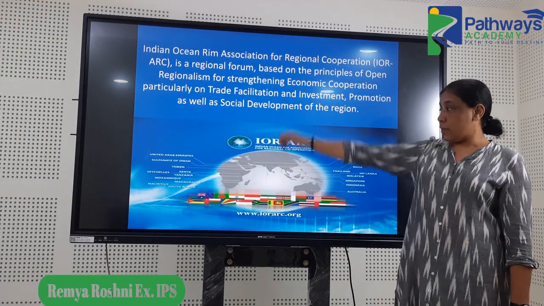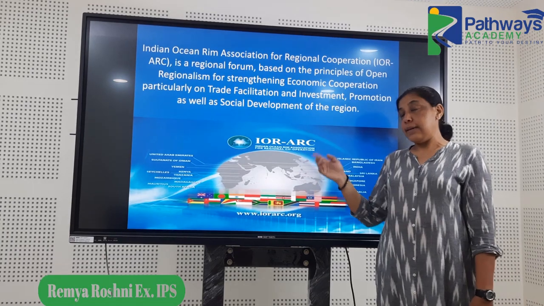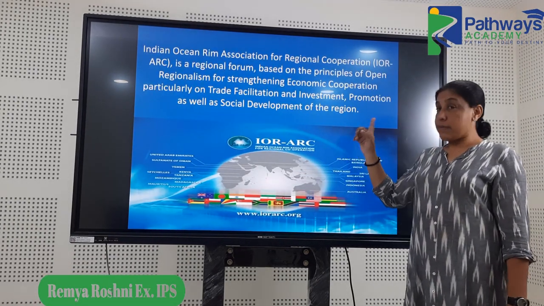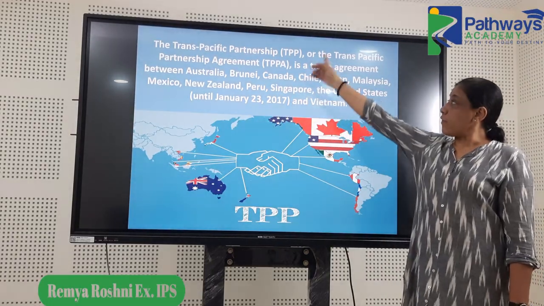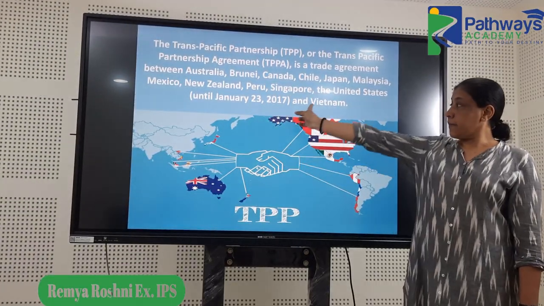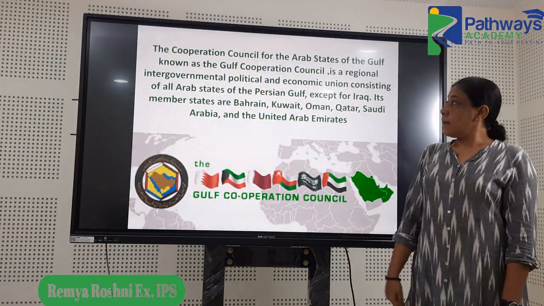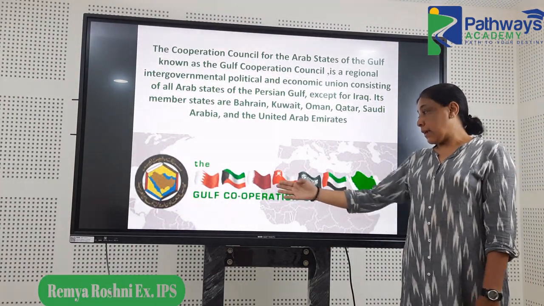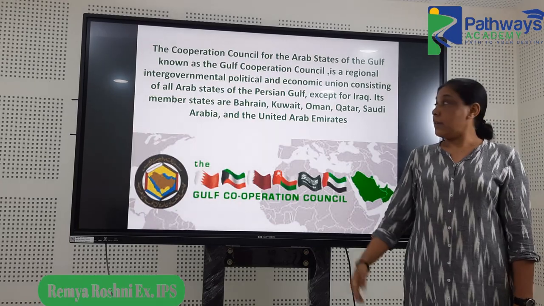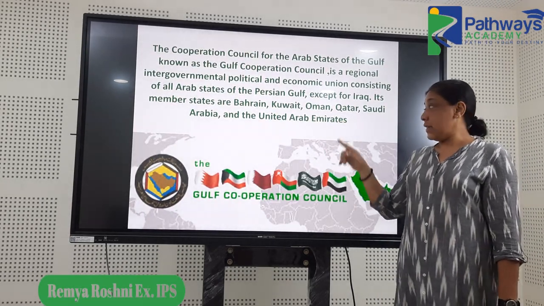Indian Ocean Rim Association. All these things, India is a member actually. So it's very important. Then the Trans-Pacific Partnership, there was a question. The Cooperation Council for the Arab States, also known as the Gulf Cooperation Council, about the member states, there was a question.